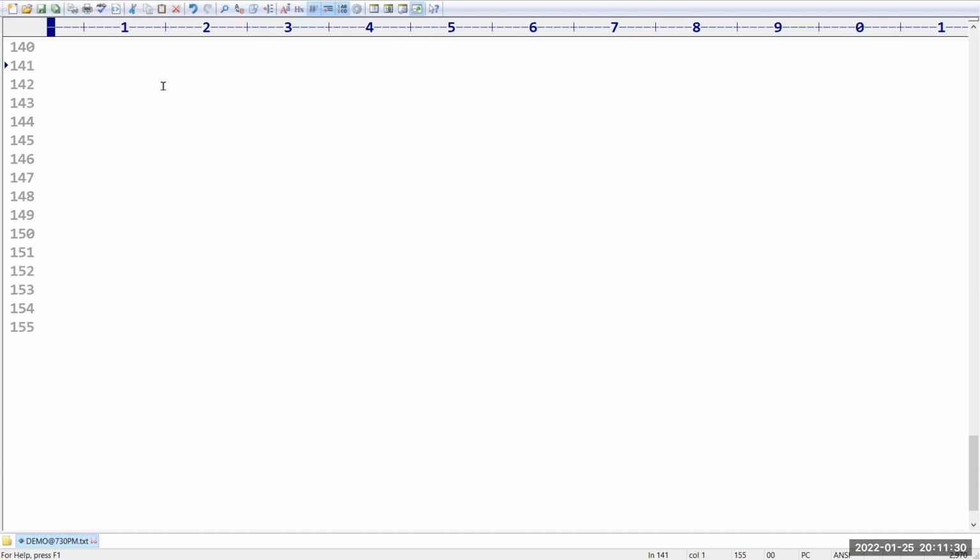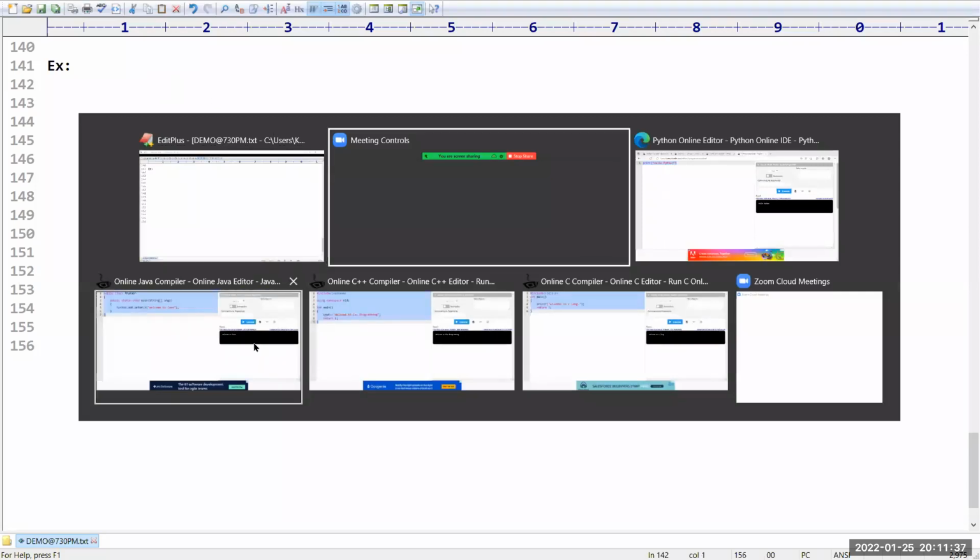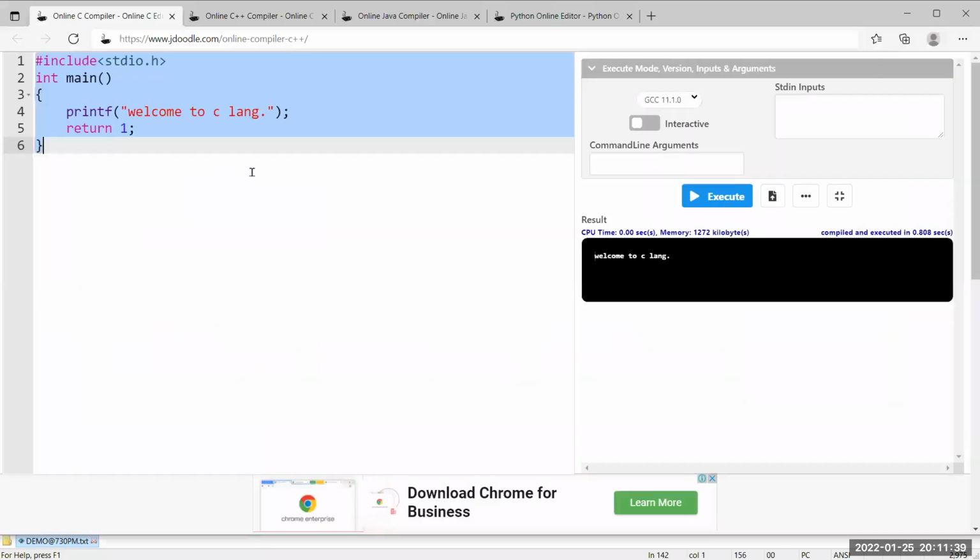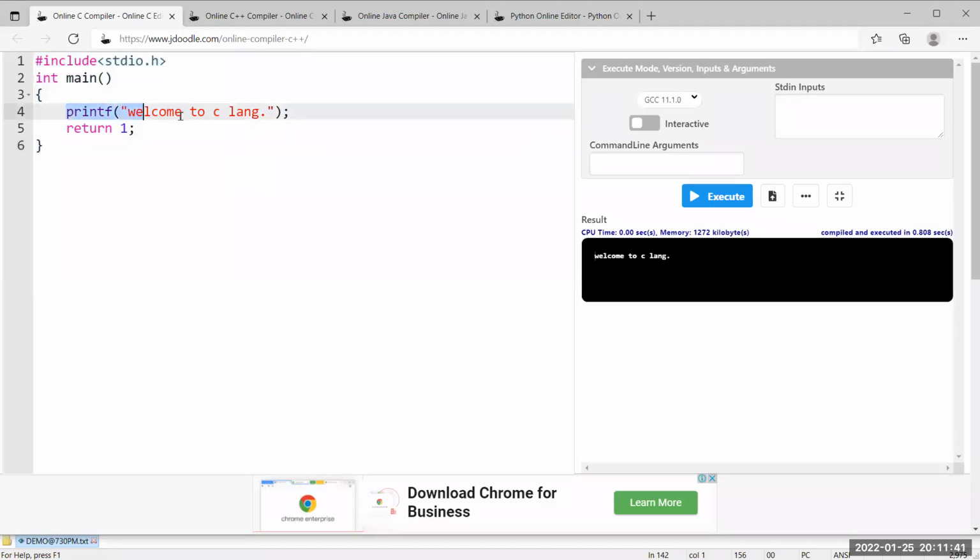Now the first example. I am going to read two numbers from the user and calculate the addition of those two numbers. So for that, I will prepare a C program. Observe carefully. I am taking integer a, b, c, three variables.